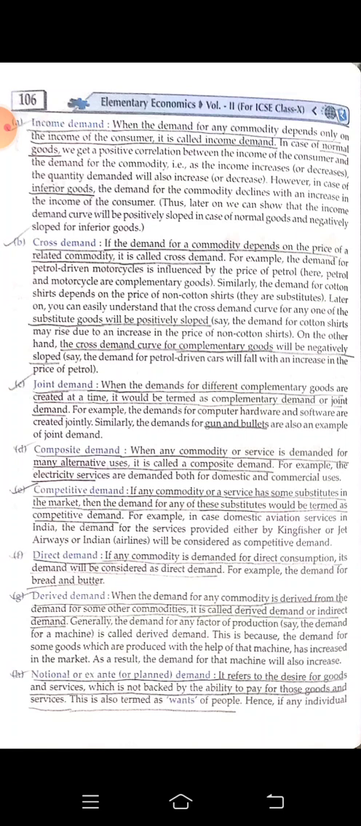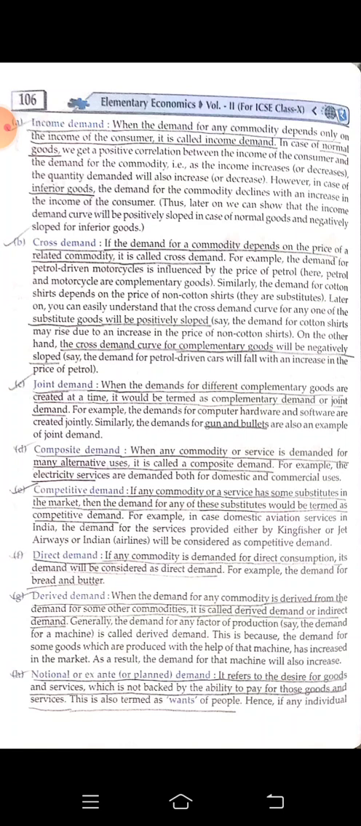So this is substitute goods. People are substituting, in place of non-cotton shirts they have started buying cotton shirts now. Tea and coffee is also a good example. If suddenly we find that the price of tea has increased, people can opt for coffee. Next is the cross demand.